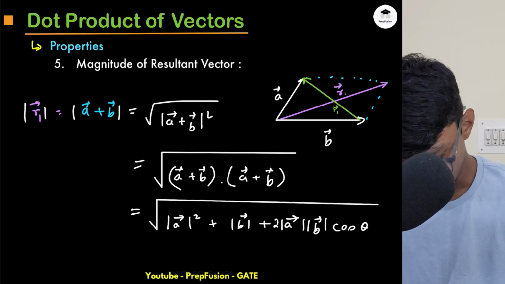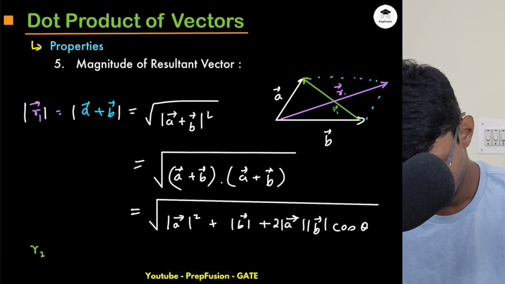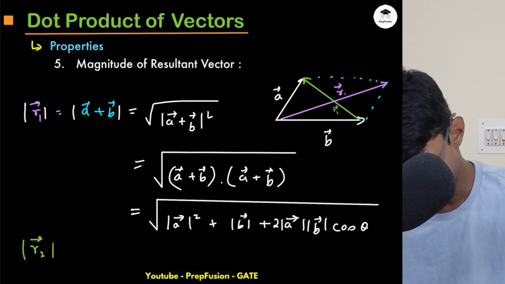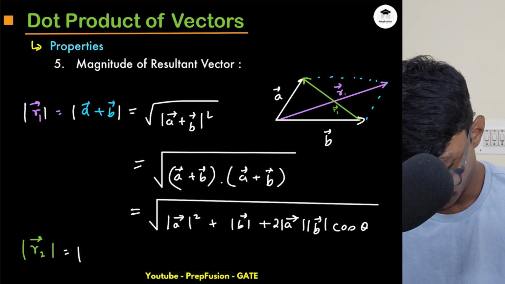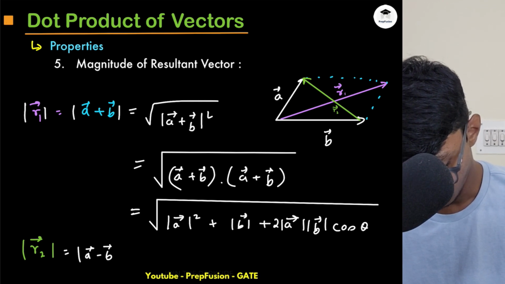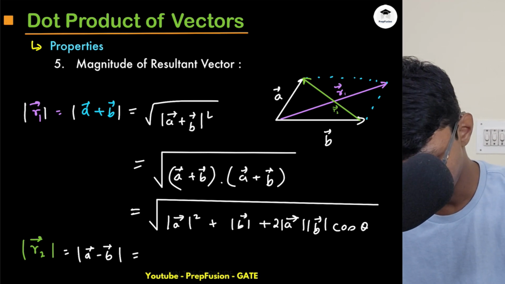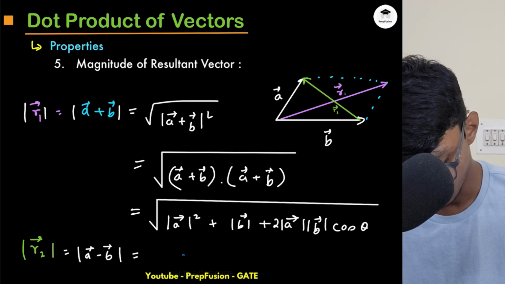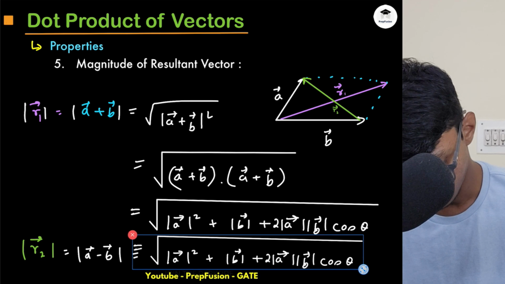The magnitude of the r2 vector will be simply the magnitude of a minus b, and this will be the same formula, just with the difference. It will be minus 2ab this time instead of plus 2ab, because it will come with a negative sign.